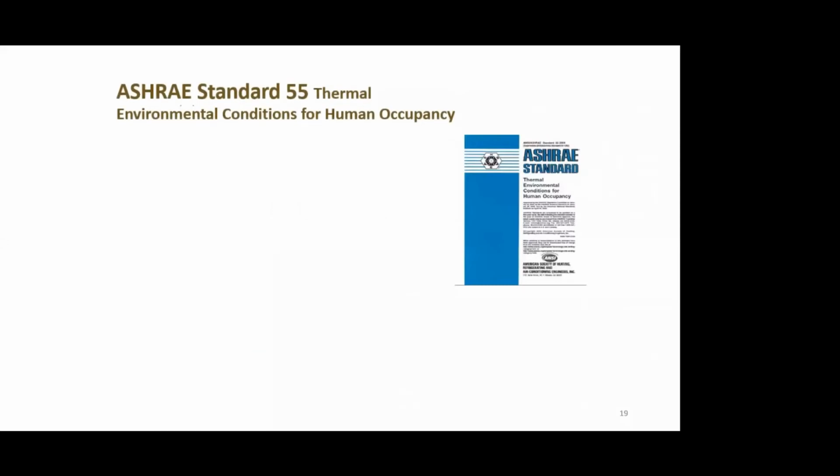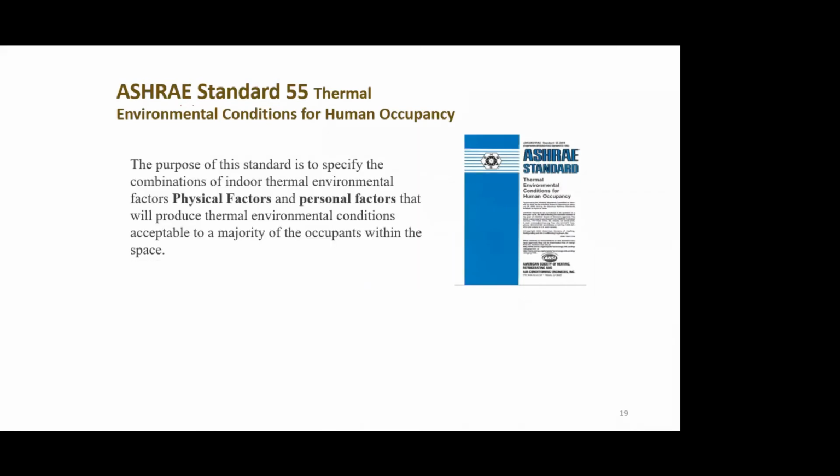So first is the temperature to be maintained. Now, ASHRAE, I hope all of you have heard about ASHRAE, American Society for Heating, Refrigeration and Air Conditioning Engineers. Standard 55 defines the thermal environmental condition for human occupancy and comfort. What it does basically is it combines the physical factors and the personal factors. We will see what these two terms mean to produce a thermal environmental condition which is acceptable to the majority of the occupants within the space.